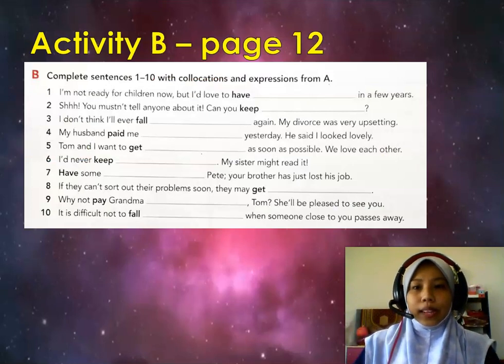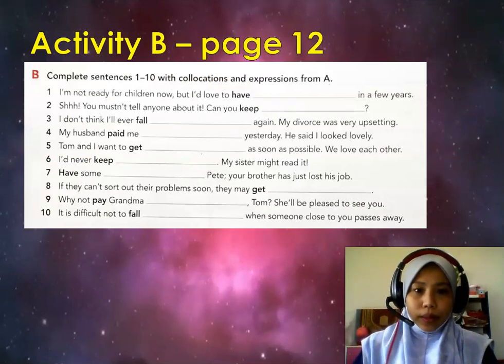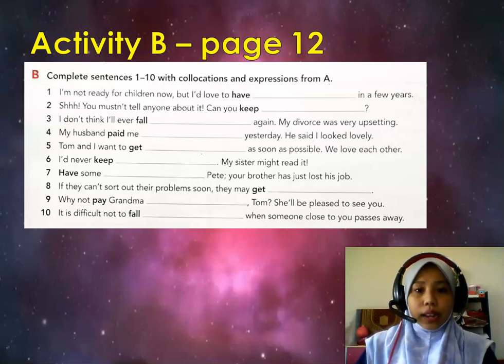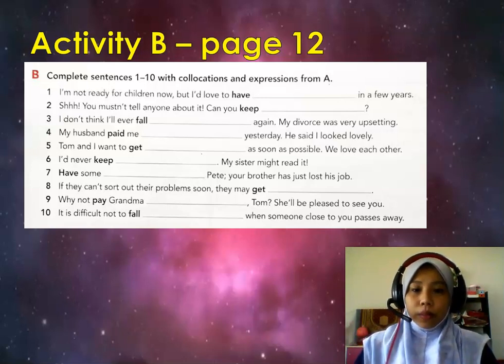Okay. Next, let's turn to activity B, still on page 12. Everybody, please open your textbook. The instruction: complete sentences 1 to 10 with collocations and expressions from A. Number 1, I am not ready for children now, but I would love to have a family in a few years. Number 2, shh, you must not tell anyone about it.